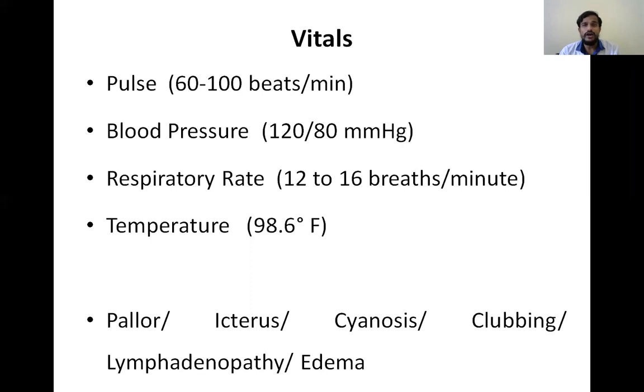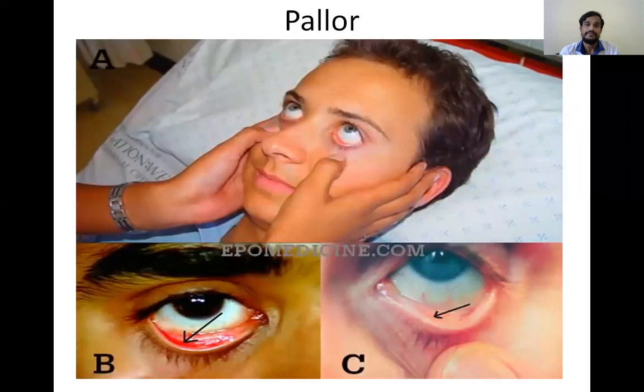So why are we seeing all these things? We are seeing all these things for the approach to the diagnosis. Depending upon the system that is affected and depending upon the disease that we suspect, we will see all these things so that we can come to a conclusion that a particular system is affected or he may be affected with a particular disease. So for the approach to the diagnosis, we will see all these things.